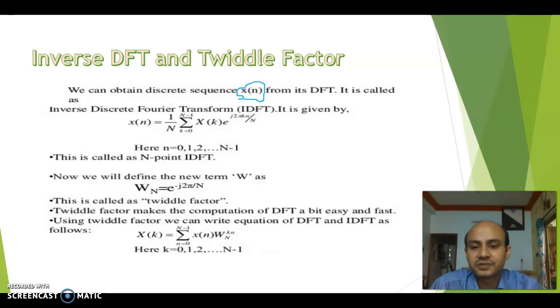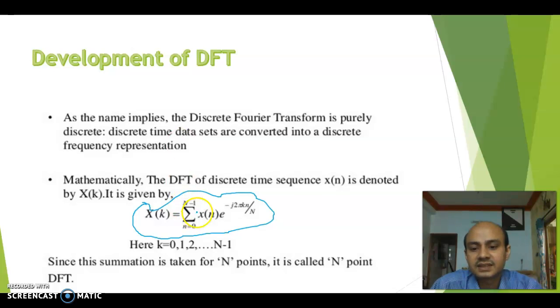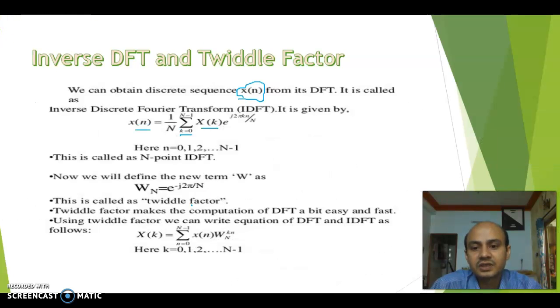So that is the formula. x of n can be calculated in this way: 1 by N, summation k equal to 0 to N minus 1 of X of k e to the power j 2 pi k n divided by capital N. In the DFT formula, the summation is n equal to 0 to N minus 1, and in the inverse DFT formula it is k equal to 0 to N minus 1. In case of DFT, it is minus j 2 pi k n by capital N, and here it is plus j 2 pi k n by capital N. You have to remember that this will be multiplied with 1 by N. So this is the formula for calculating the inverse DFT. This is also called the N-point IDFT.